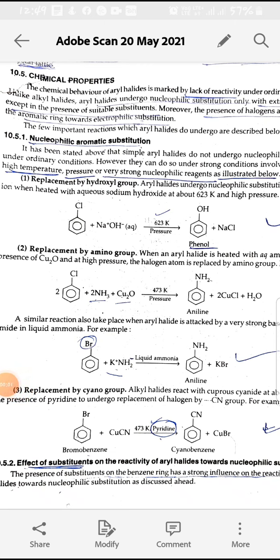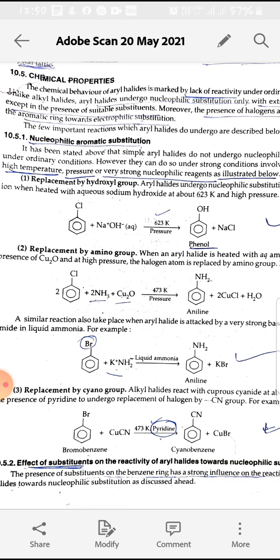Yes, students, yesterday we discussed physical properties and methods of preparation of aryl halides. Today we will discuss chemical properties of aryl halides. Aryl halides have less reactivity towards nucleophilic substitution reactions.